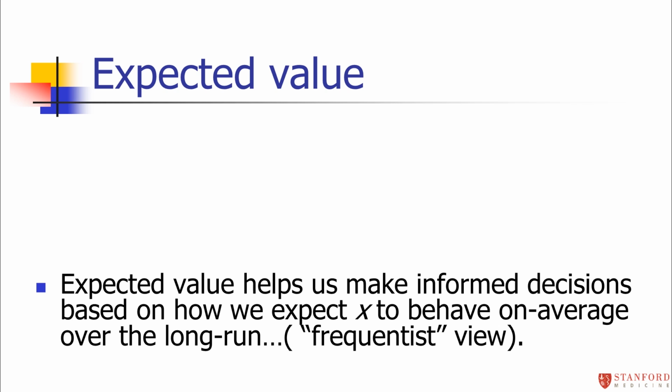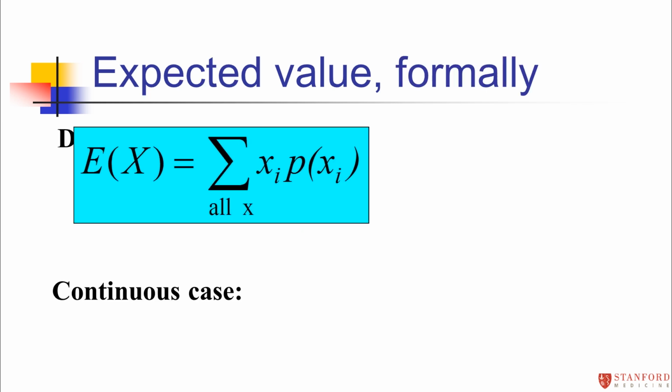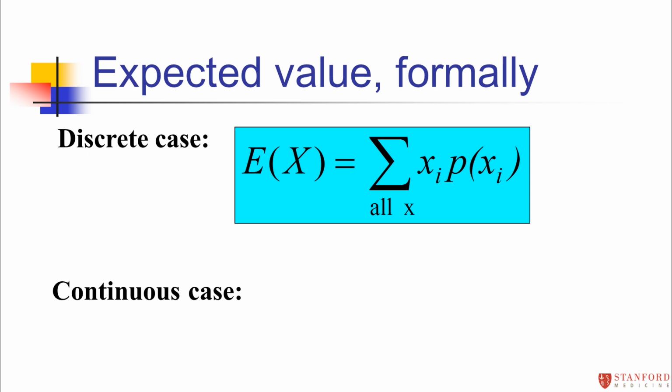And so this gets back to this frequentist view of probability. We're saying in the long run, what value do we think will occur? So kind of put that in the back of your mind. We're talking about if you could repeat things over and over again, how often will different outcomes occur? It's a frequentist view. So expected value, to calculate it, all we're going to do is we need the probability